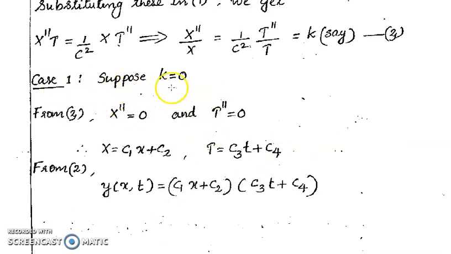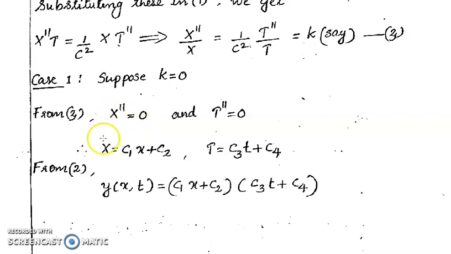Now we consider the first case, k = 0. Then from 3 we get X''/X = (1/c²) T''/T = 0. Then we consider X''/X = 0, so we have X'' = 0. Since capital X is a function of small x alone, X'' is d²X/dx². Then we introduce the operator capital D = d/dx. This becomes D²X = 0, that is in symbolic form.